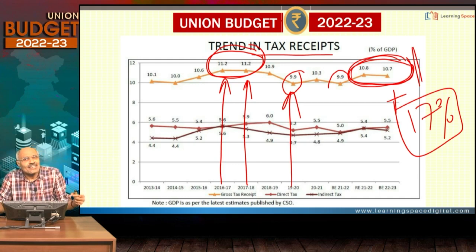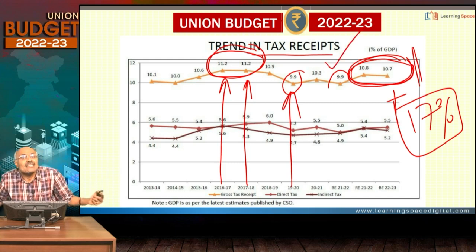Similarly, manufacturing is almost stagnant since the economic reforms of 1991. These are two aspects on which India has to do something as we go forward. One is manufacturing as a percentage of GDP. Its share is not increasing even after 30 years of economic reforms. Because of that, what is happening is that the persons migrating from agriculture are settling down in very low paid services jobs in the urban areas and they are living in the slums. That is the underside of India's economic development. And the second most important thing is we are not able to raise tax receipts as a percentage of GDP. This is the second important thing which India missed during the previous decades.